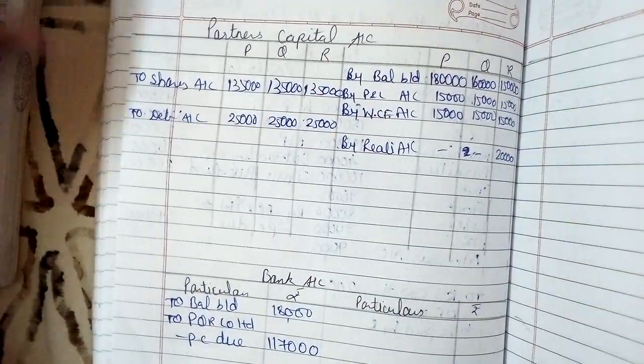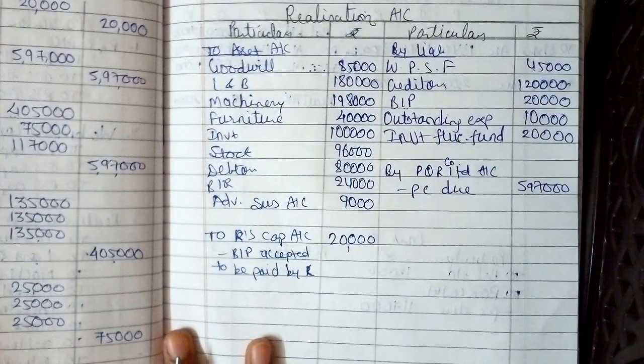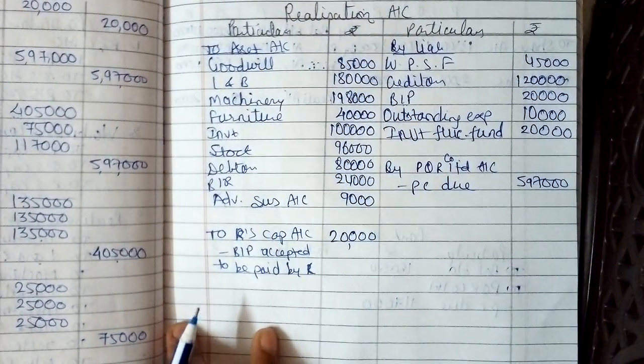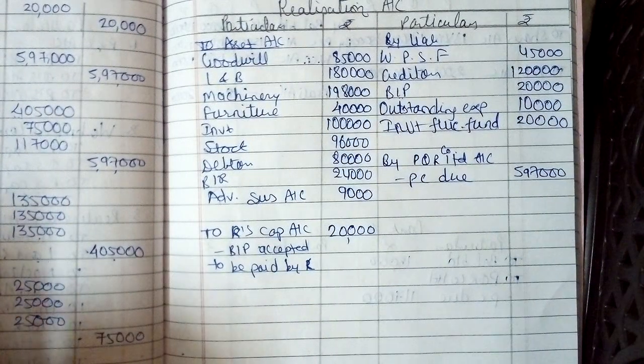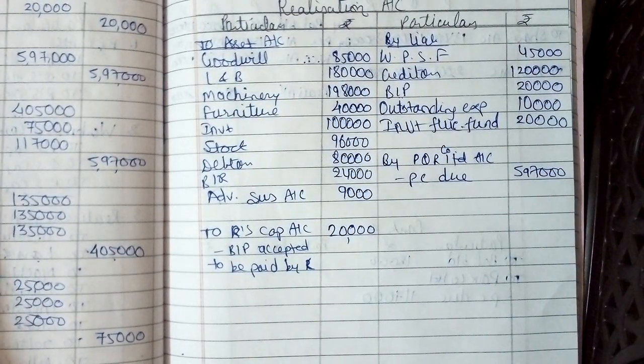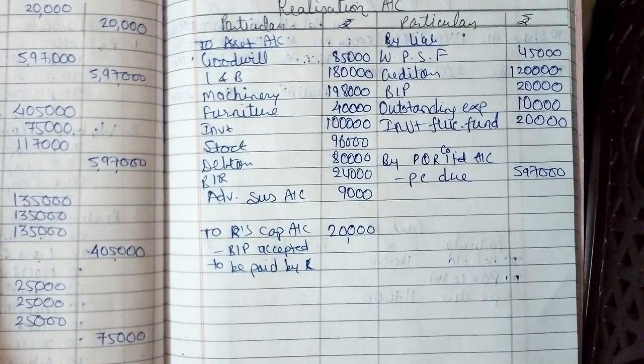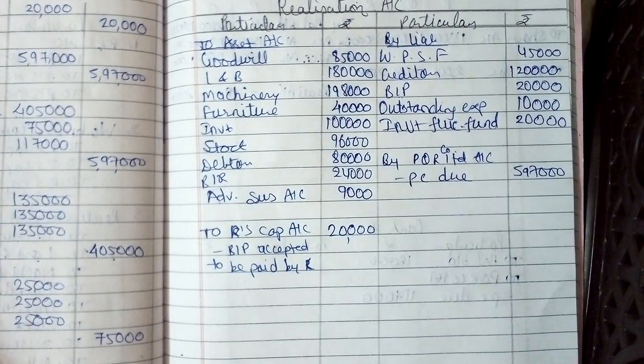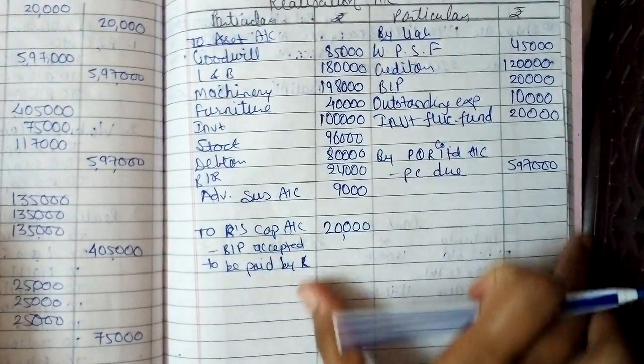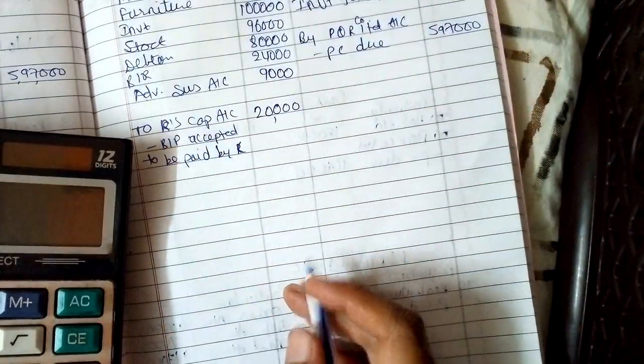Now it is the time to close the realization account, because now each and every entry is posted. So total of credit: 597 plus 45 plus 120 plus 50, so that is 693,200.